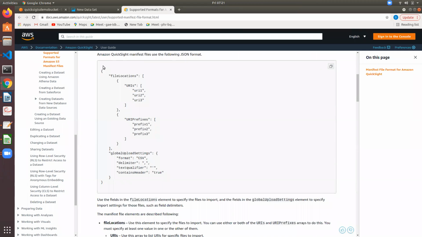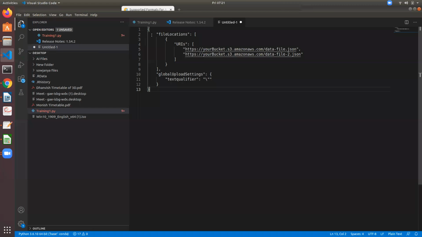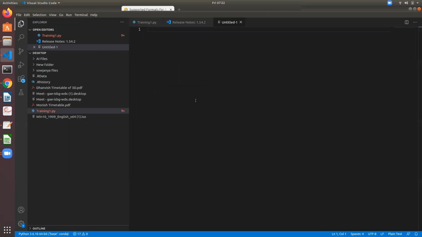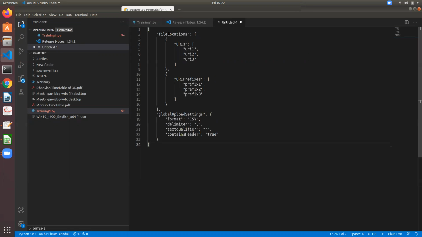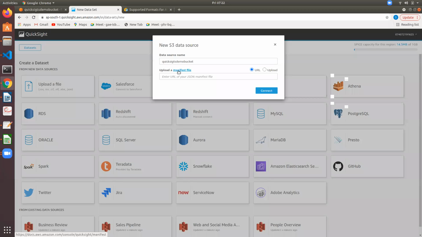Let us copy this. And you can open your text document and copy paste this format here. And where you can find this format, here in the QuickSight itself, there is a URL.